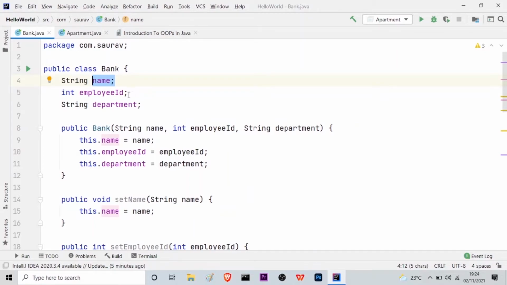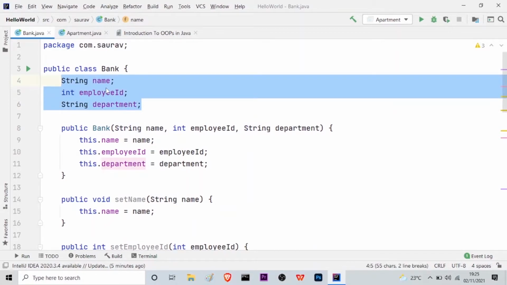Then this is the second one, which is the employee ID, because if I have an employee, he or she will definitely have an employee ID, right? And the data type I have taken is int. And then the department. Each employee will work in a particular department. That's why it is of the string data type. So these are the properties of each object that we will be creating in future.